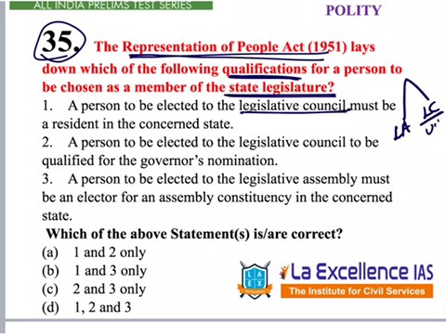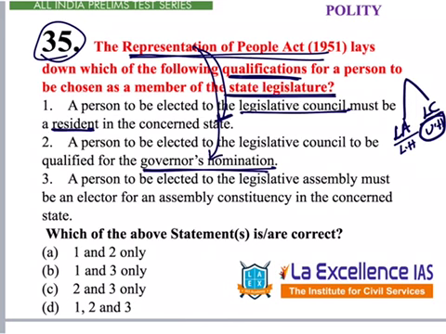This is upper house, this is lower house. In this case, the person to be elected to upper house or legislative council must be a resident in the concerned state. That is given under RPA Act. Second option, a person to be elected to the legislative council to be qualified for the governor's nomination. So this is also there in the RPA Act.